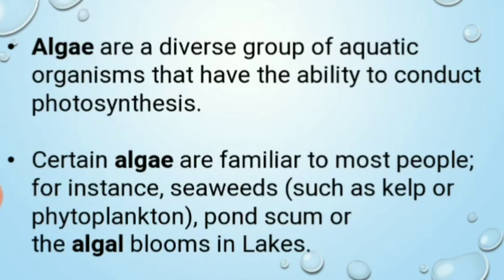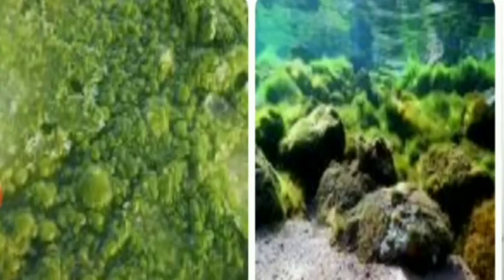Then comes algae. Algae are hugely diverse. If we look at nature or the land, algae is found in maximum number. Algae are a diverse group of aquatic organisms that have the ability to conduct photosynthesis. They are always green in color because of the chlorophyll pigment present in them. Certain algae are familiar to most people, for instance seaweeds such as kelp, phytoplankton, pond scum, or the algal blooms in lakes. Here is the diagram of how algae appear.